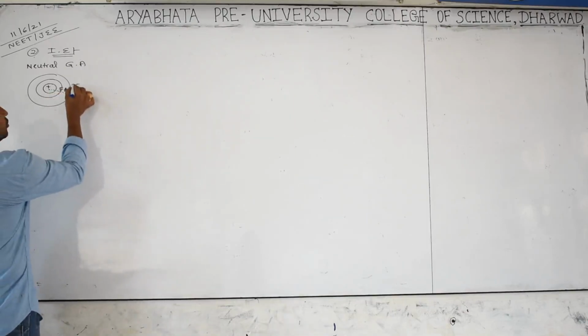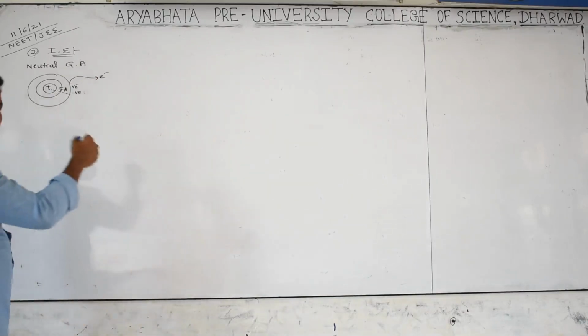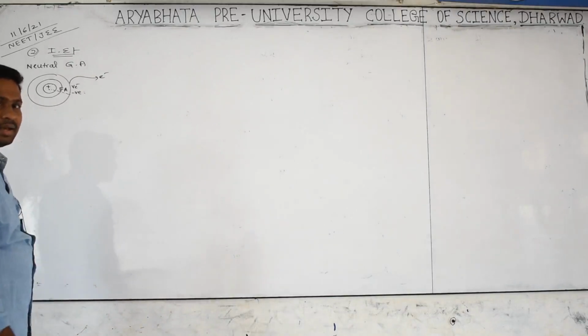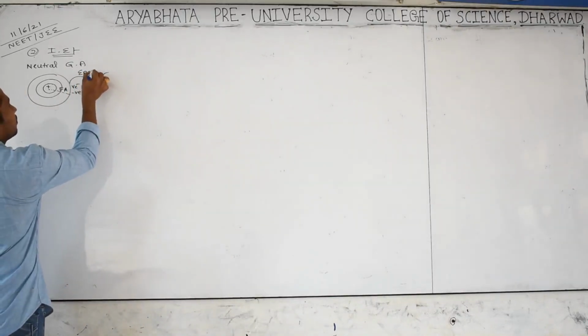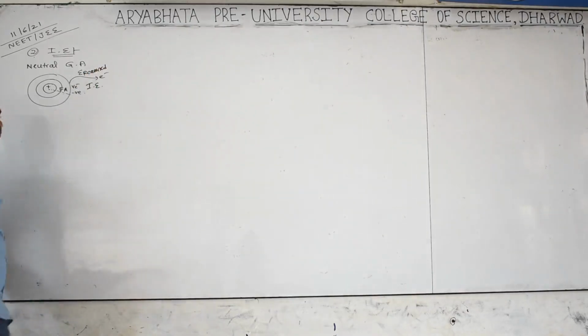Now, I want to remove the electron from the valence shell of a neutral gaseous atom. What should I do? I should pull, which means the process requires energy. The energy required for this process is called ionization energy. Energy required to remove the electron from the valence shell of a neutral gaseous atom is called ionization energy.